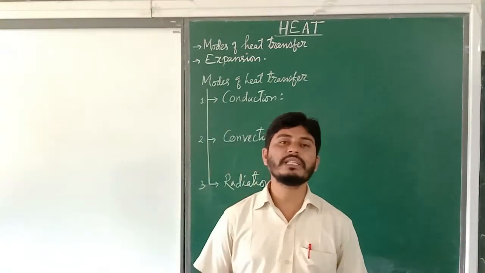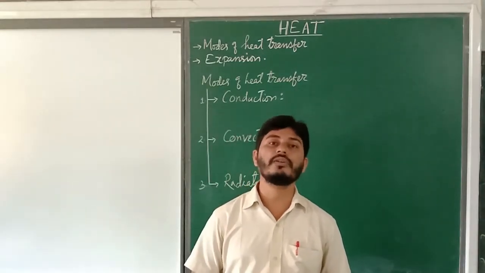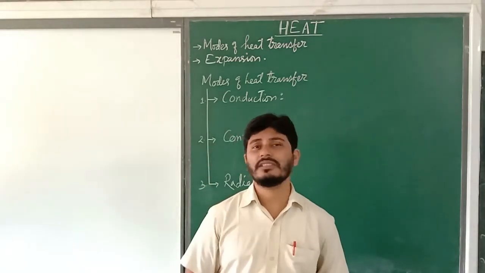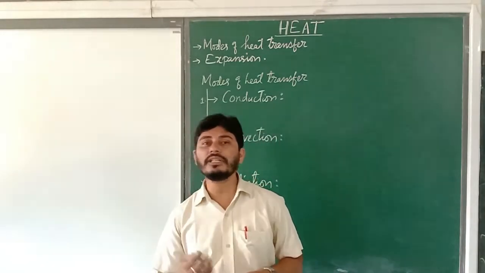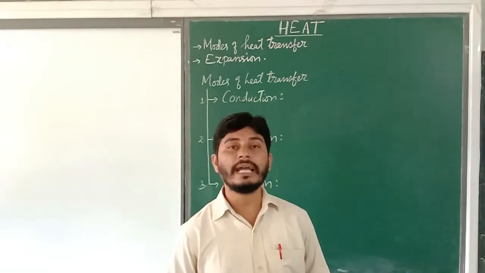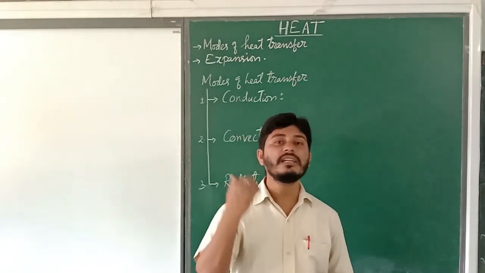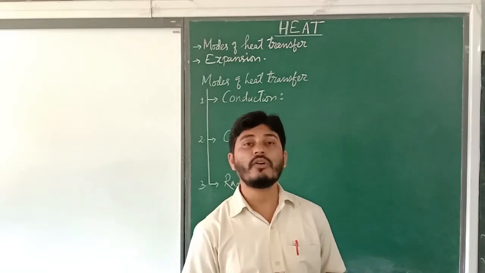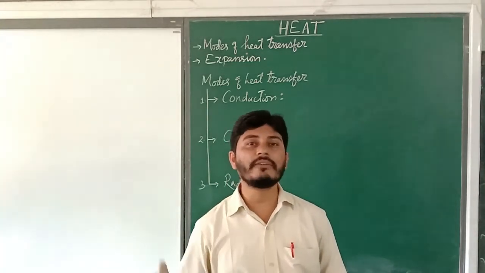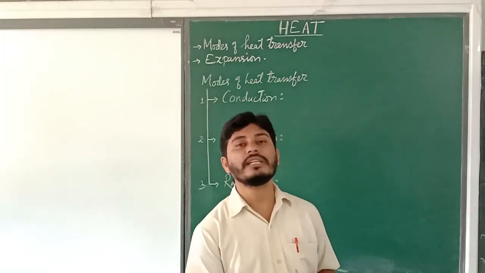The best example we can take is the land breeze and the sea breeze, which you must have heard or learned about in your other classes. What happens in the coastal areas is that during the daytime the land gets heated up very fast, and the air above the land gets heated up very fast and rises up, because hot air always rises up. So the cooler air from the surface of water quickly comes in to take their place.